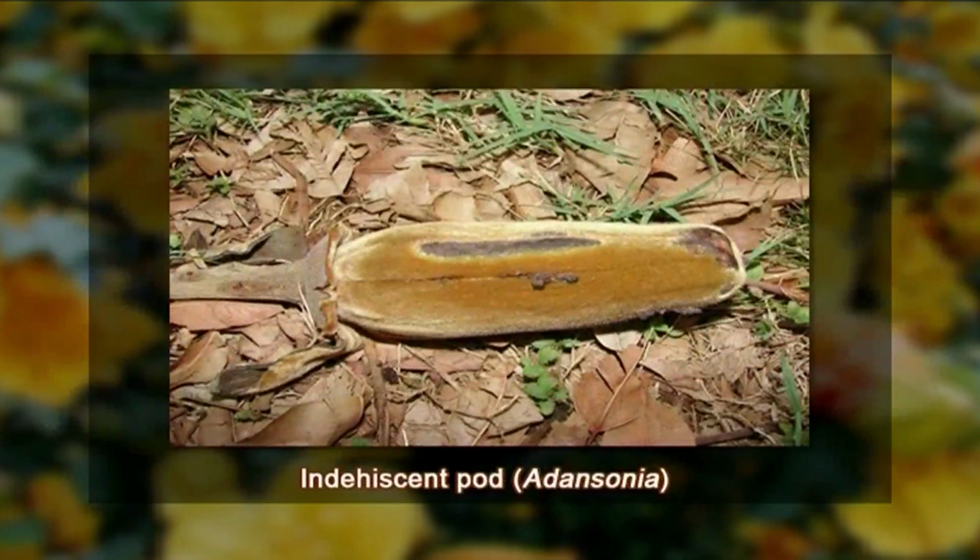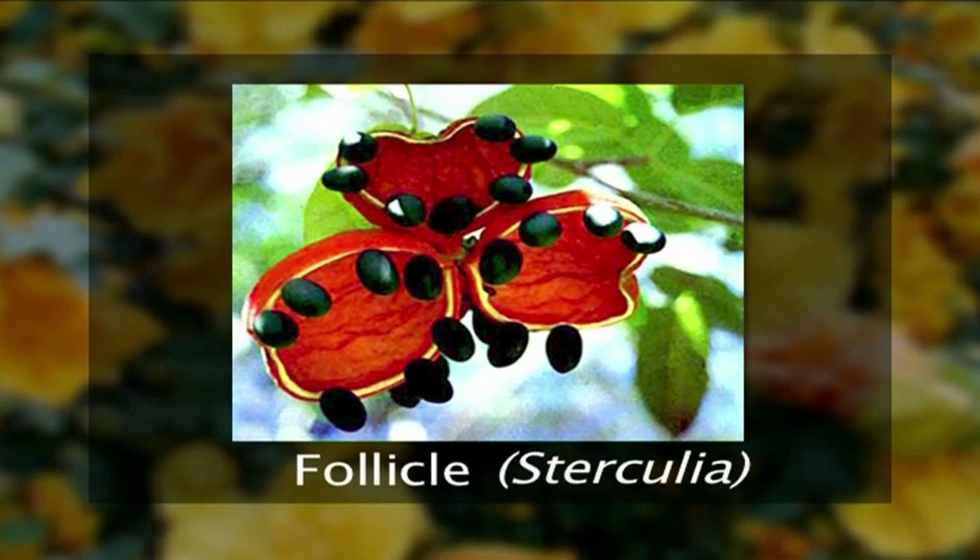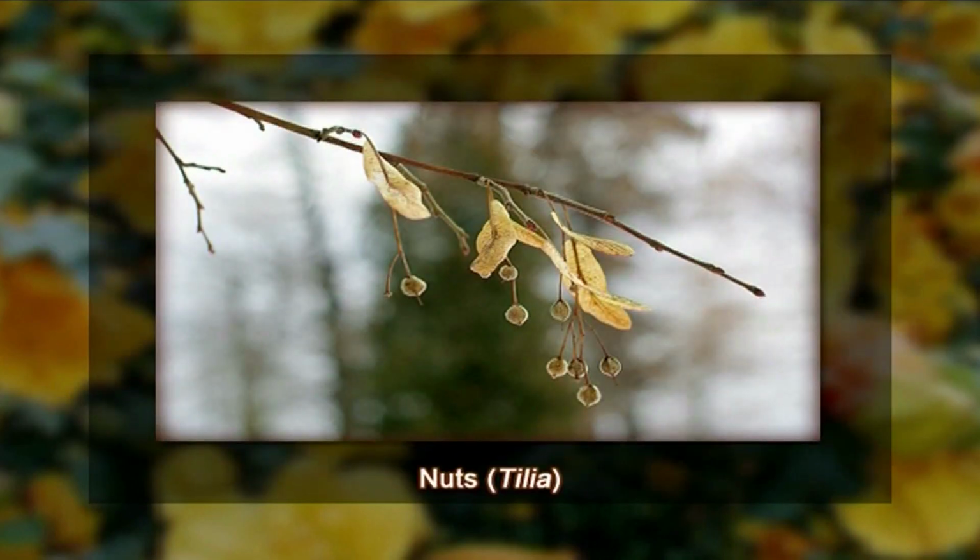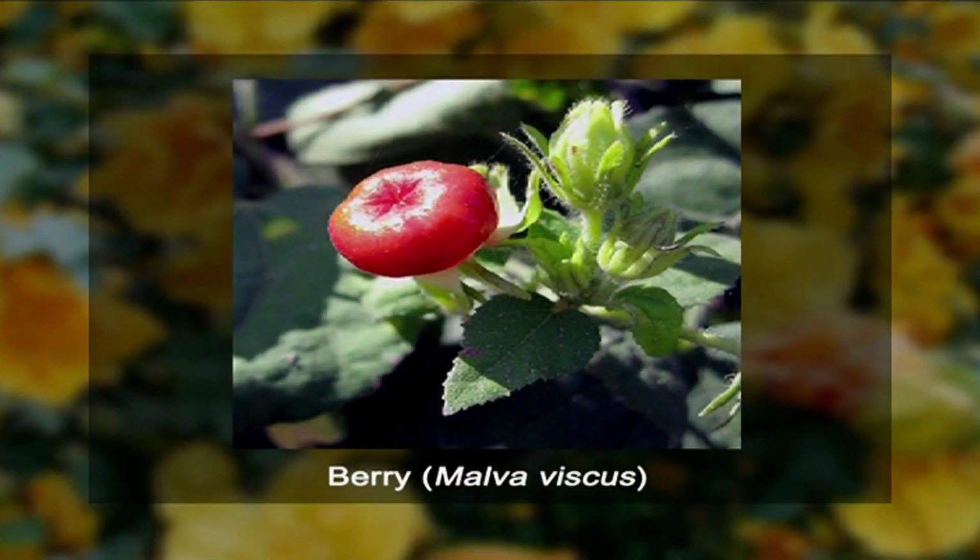Or it can be an indehiscent pod, what we see in Adansonia. Or the fruit can be a follicle even. The common example is Sterculia, or nut, what we see in the genus Tilia. Or very rarely the fruit can be a berry. The example is Malvaviscus.